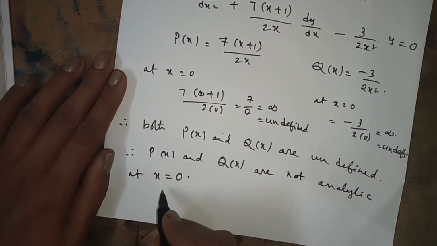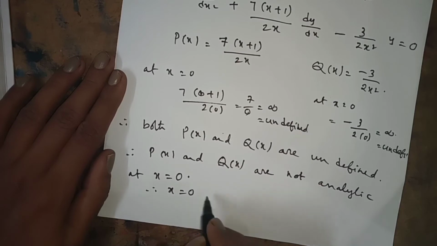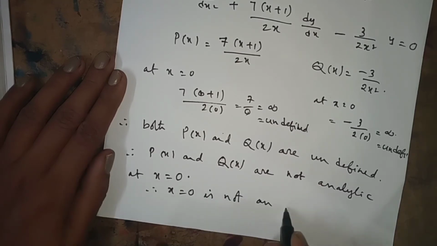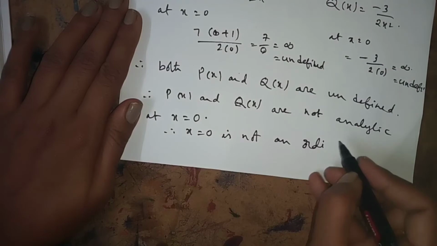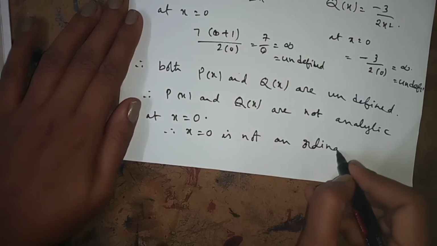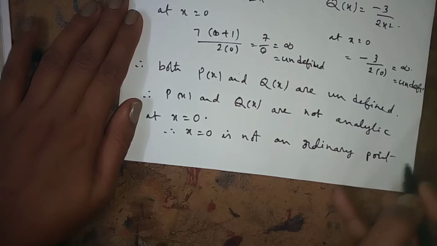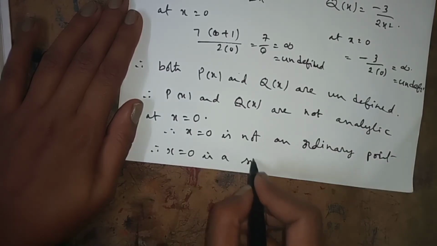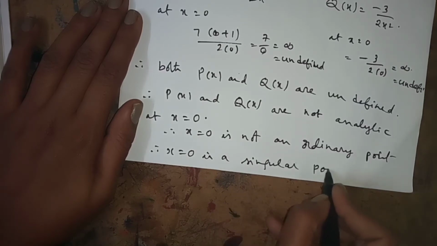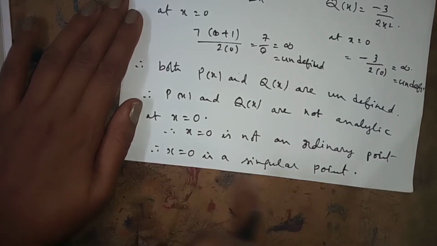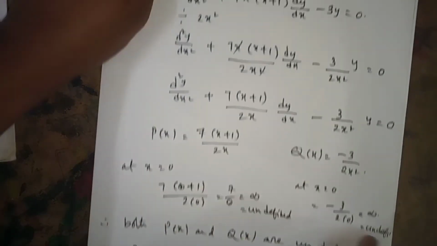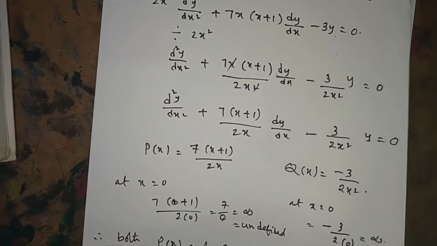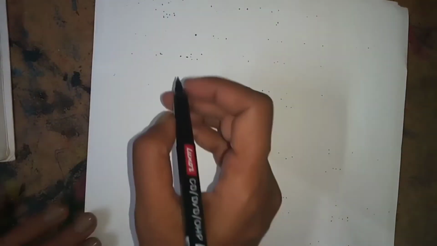Not analytic means x is equal to 0 is not an ordinary point. If it is not an ordinary point, then x is equal to 0 is a singular point. Now we have to check whether this singular point is regular or irregular.